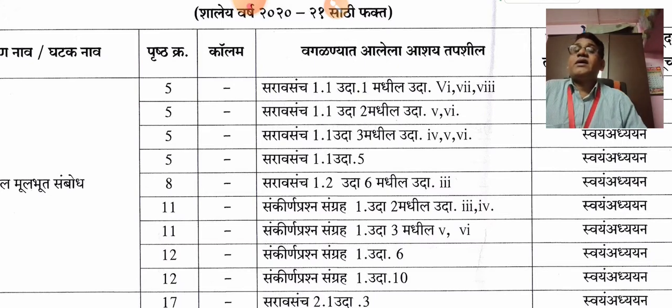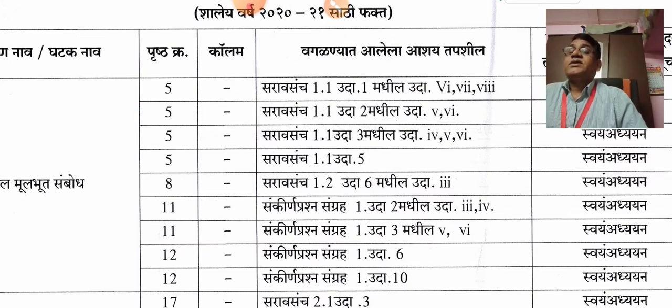Okay, now page number 5 again, practice set 1.1, example 2. In that example, the 5th and 6th question are omitted.